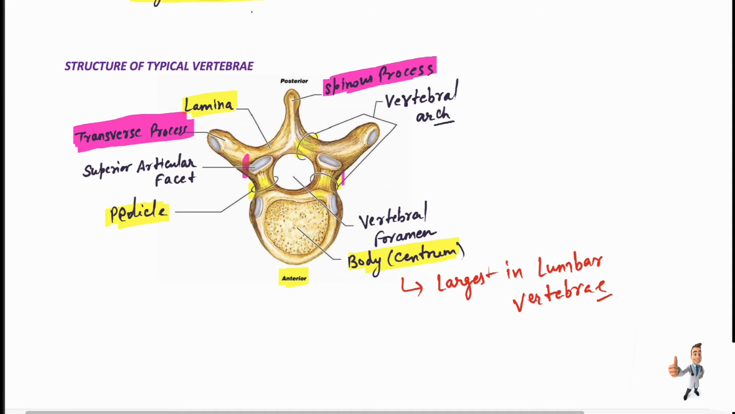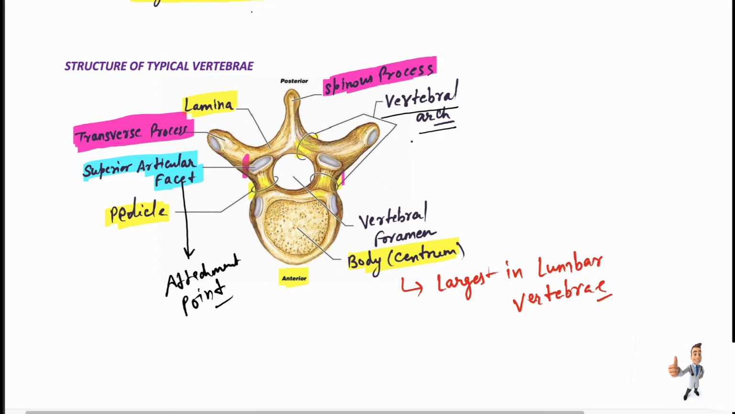And here is the superior articular facet. What is the superior articular facet? It acts as an attachment point for the upper typical vertebra. The facet is the attachment point. And we also have the inferior articular facet, which is for attachment of the lower vertebra. Remember, they have the vertebral arch here, and that's all for the structure of the typical vertebra.